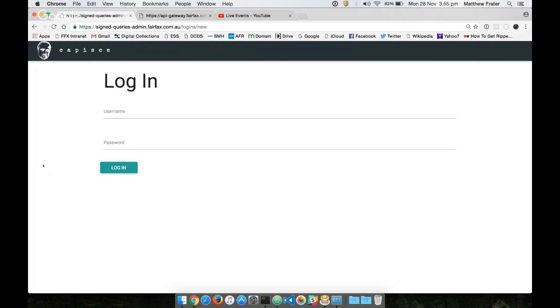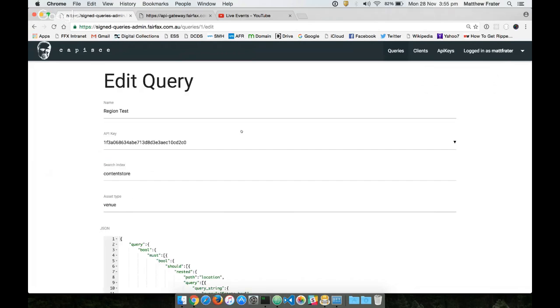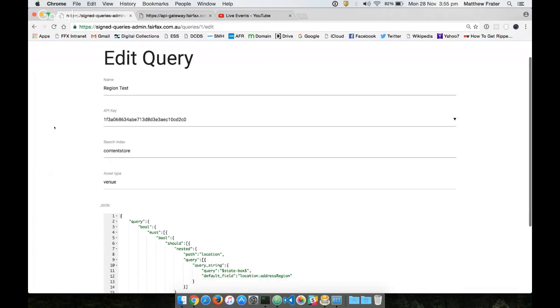Probably the easiest way to demonstrate how it works is just to log in. Okay, now, Capisce is an absolutely brand new system, which is why there's only 2 queries in it, but hopefully this database will fill up fairly rapidly. And if I go into one of these records here, you can see that what I have is various attributes on this record.